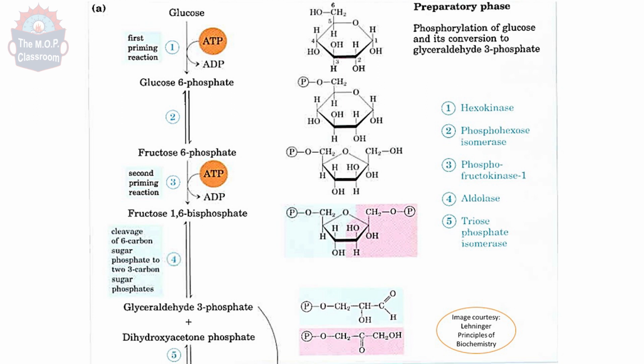Now, the third step is fructose 6-phosphate is converted to fructose 1,6-bisphosphate. This is a second priming reaction where an additional phosphate group gets attached to the fructose in the first position. So, ATP is the donor of the phosphate and phosphofructokinase is the enzyme which catalyzes this reaction, and this is the most important rate limiting step in our glycolysis pathway.